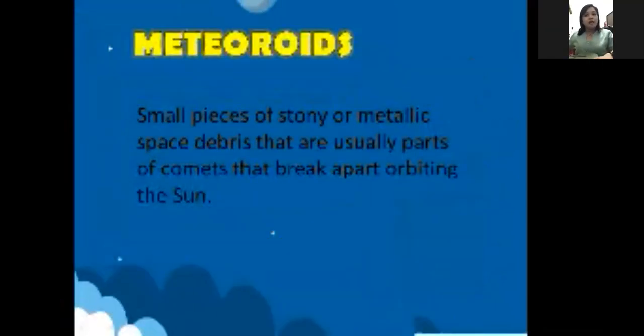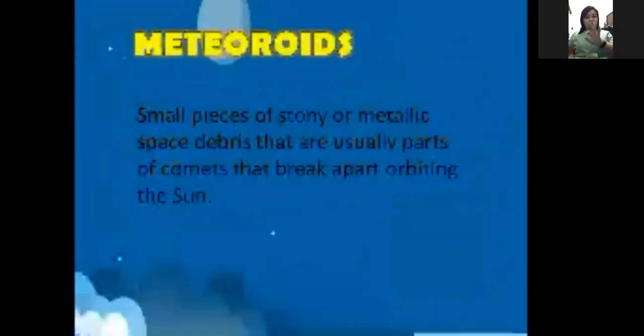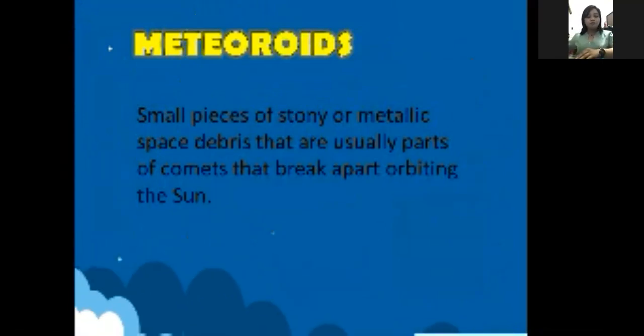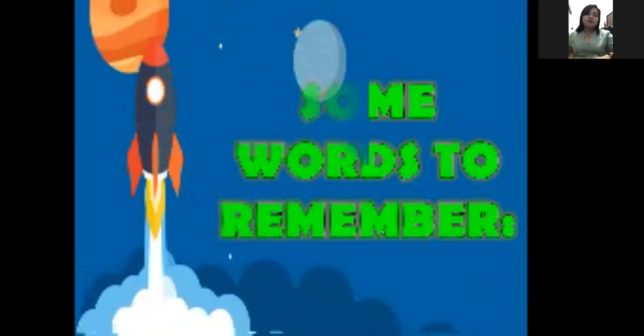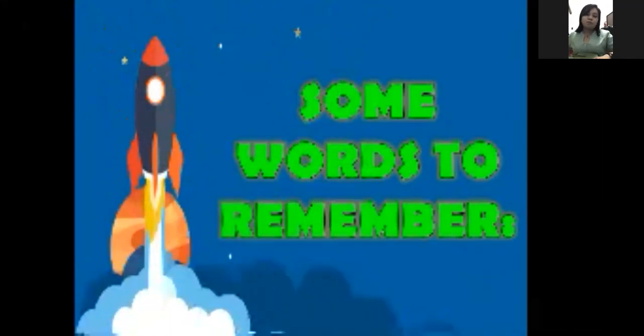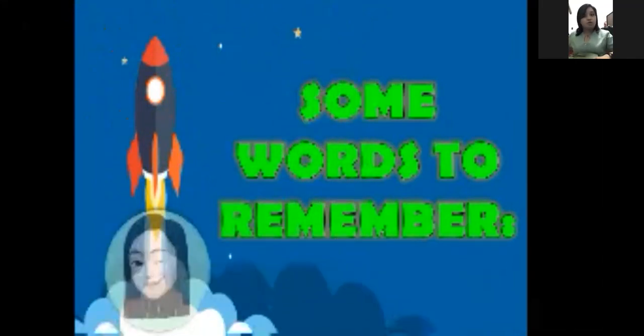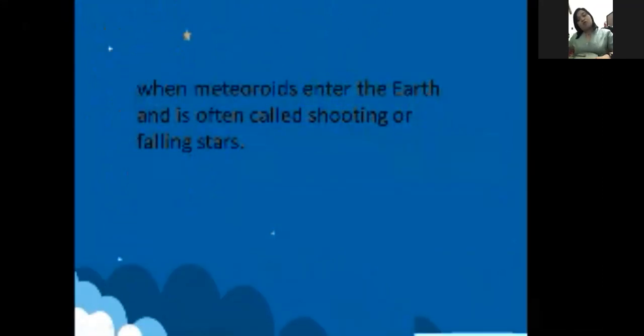Now let us go on to the third part of our discussion, which is about meteoroids. What are meteoroids? From the word meteor, they are small pieces of stony or metallic space debris that are usually parts of comets that break apart, orbiting the sun. There are different words to remember when we are talking about meteoroids. So what are these?